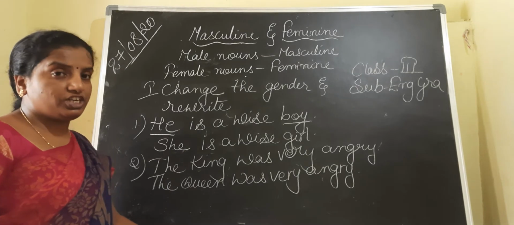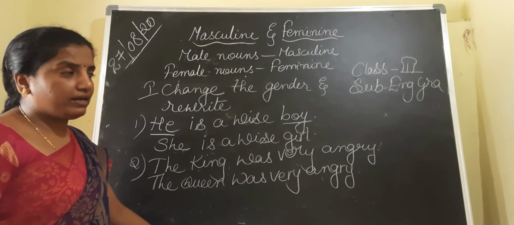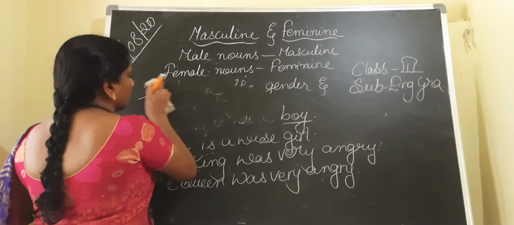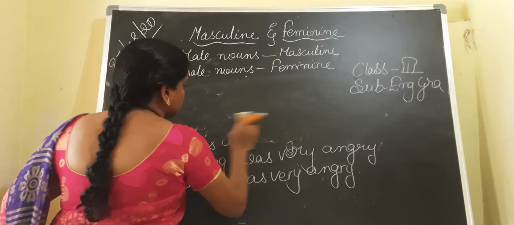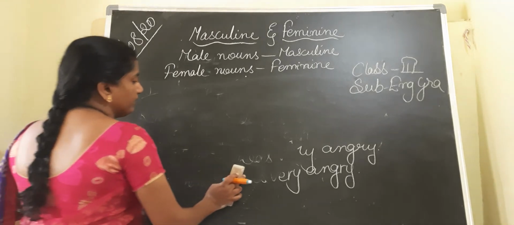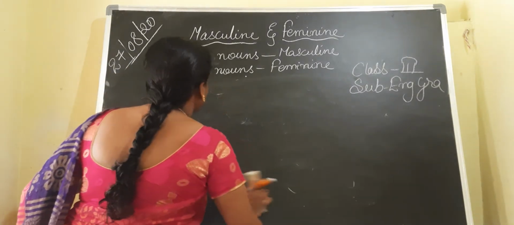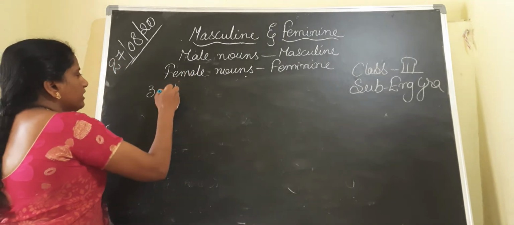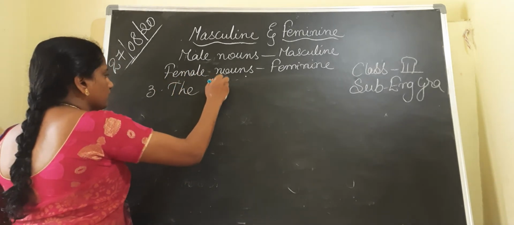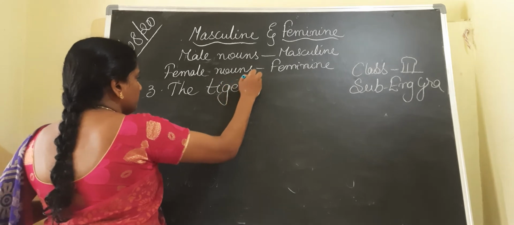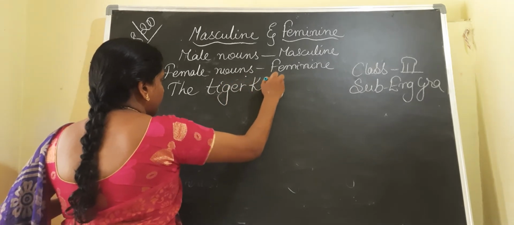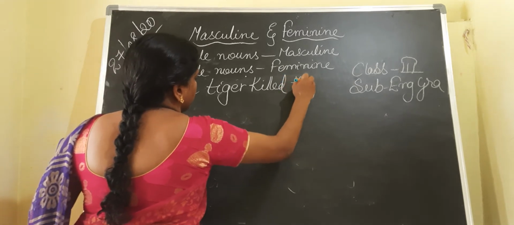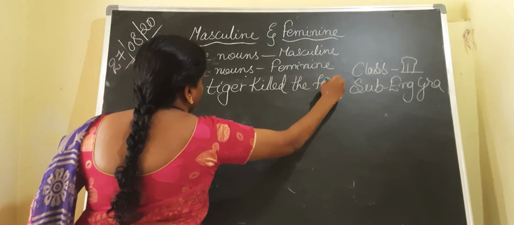Let us take a few more examples, children, so that you can understand better. Coming to the third one: The tiger killed the fox.